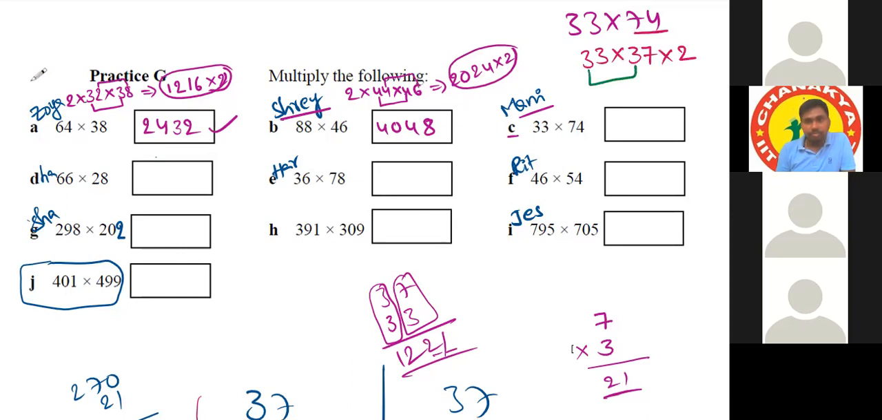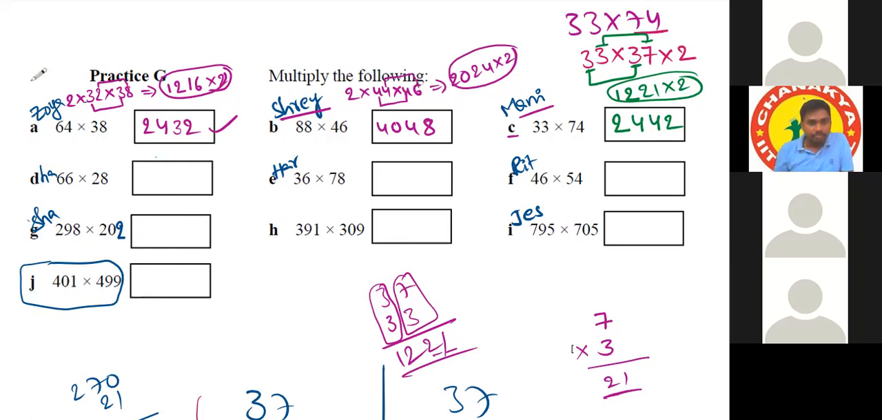Common number 33 here. 3 into 3, 3 into the next number 4. 3 4s are 12. And 7 into 3, 21. 1221. Now simply double it. Tell me the answer. Doubling of 1221 is 2442. Simply digit by digit also we can double. Yes. Very good, Manideep.